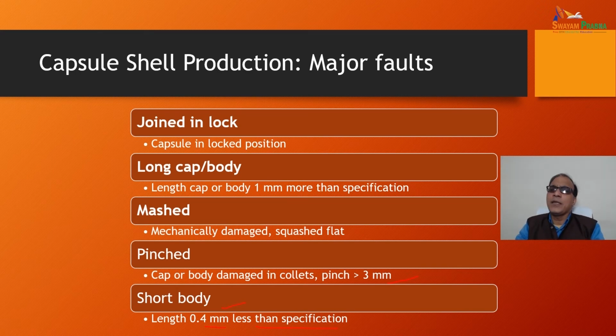Most of the time, the operating parameters like viscosity of the gelatin solution, drying conditions, rate of drying, and timing of the machinery for separating the body and cap are some important critical factors. Along with the washing of the mold pins and applying lubrication, these are the controlling factors which may avoid these major faults.